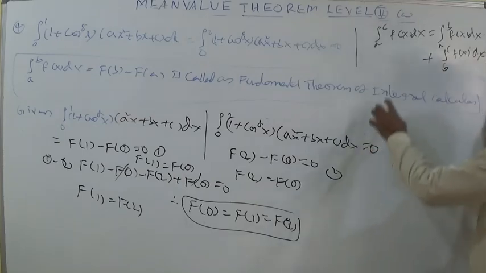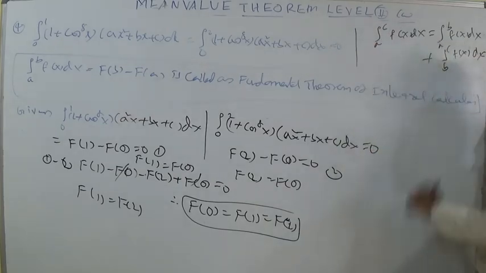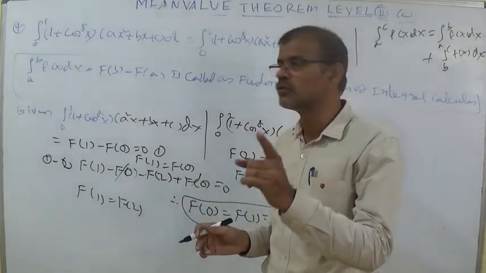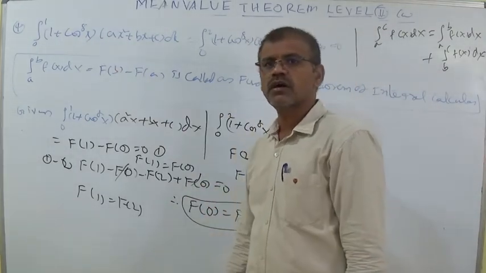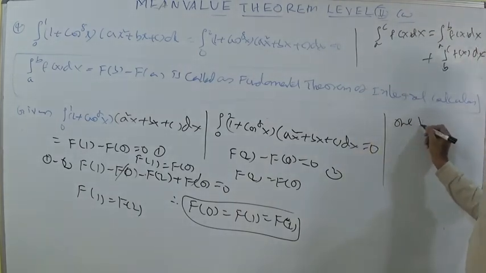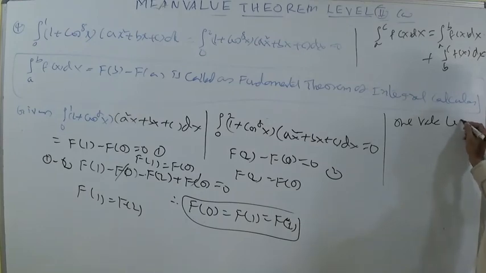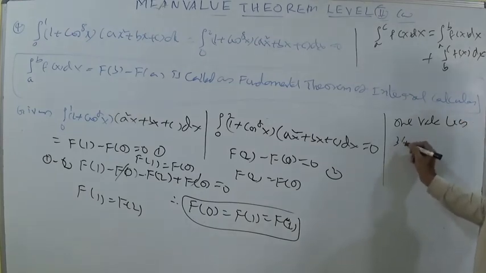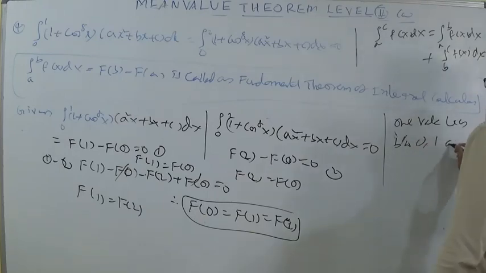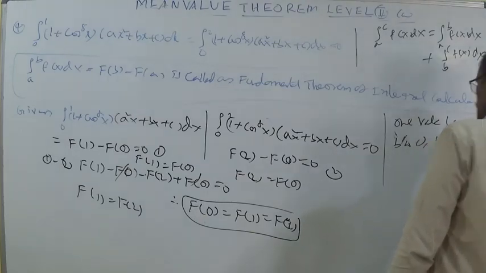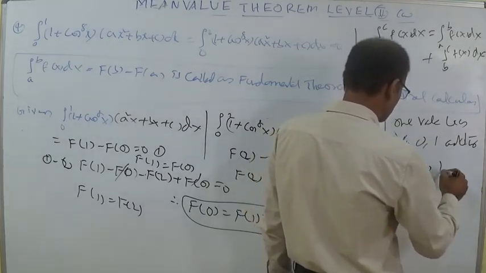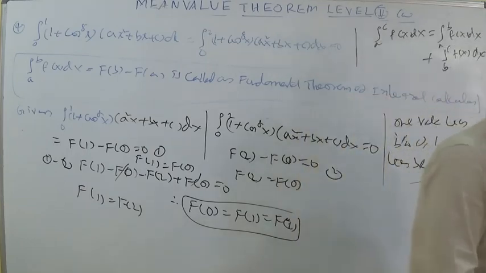For example, 1 to 3 splits into 1 to 2 and 2 to 3, like that. So whenever we split the integration, you can say that one value lies between 0 and 1 and another value lies between 1 and 2. One value lies between 0 comma 1 and the other value lies between 1 comma 2.